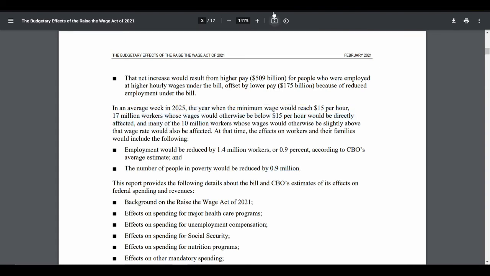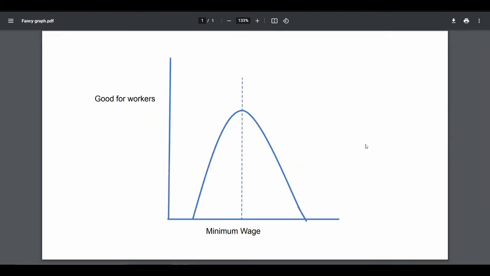Overall, I think it's pretty clear that the effect of the minimum wage looks something like this. The only people who advocate against a minimum wage entirely are the libertarians who spent 10 minutes learning economics and then decided they knew enough for a whole life philosophy. Similarly, the only people who are arguing for a $25 per hour minimum wage are the people who say the money is fake because they don't understand it.